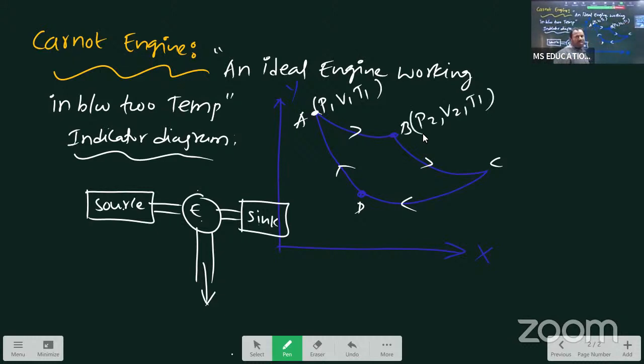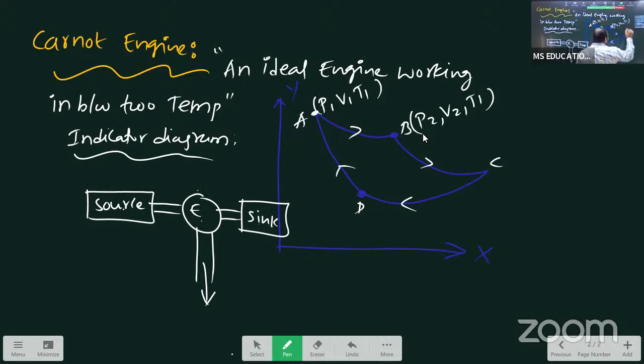Sometimes students write T2 directly in the tension. Here it is T1. What is the reason? In this situation, isothermal process is coming. So temporarily, first focus on this concept, why we are writing this one. I will give you an individual explanation. A point, P1, V1, T1, pressure, volume, temperature.